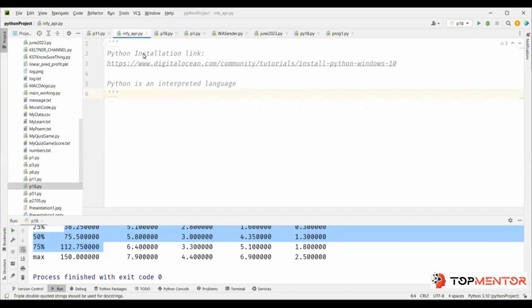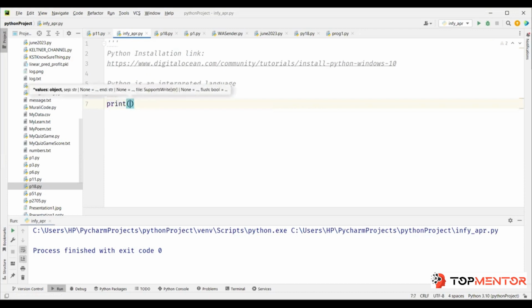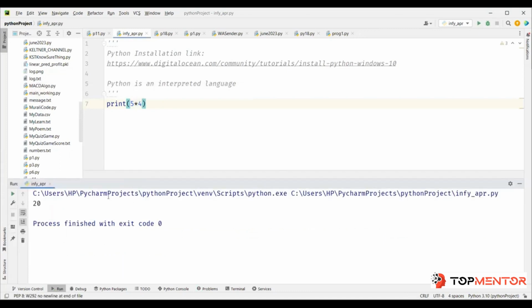Let's get started. Print is a function, and whatever you give inside the brackets, because all functions have a simple bracket open and close, right? So within the print, if I give, let's say, 5 into 4, and now if I try to run it, it's going to give me 5 into 4, 20, correct?